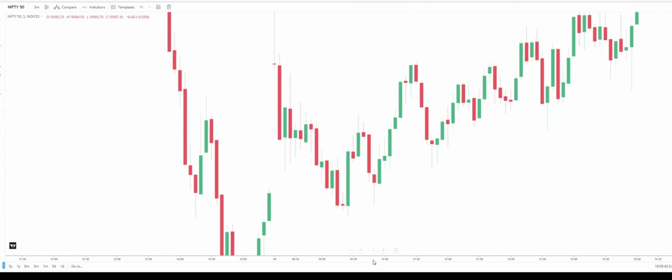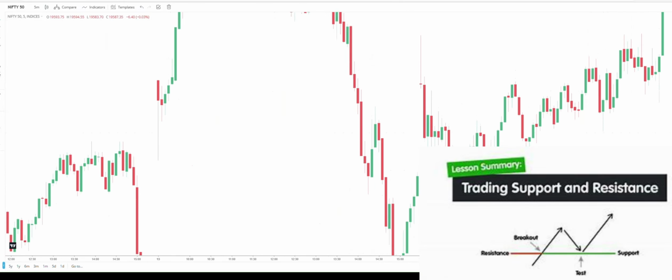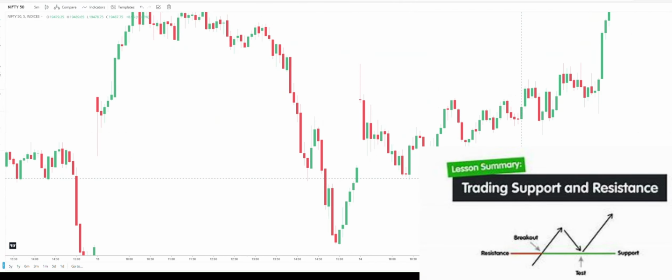What do you mean by support and resistance? Support and resistance are the places where buyers and sellers dominate. When buyers are dominating, that becomes a support. When sellers are dominating, that becomes a resistance. In this chart, let's analyze where the supports are. See, this was the support. This was the support in the graph, right? Here also this was one support, right? This was also one support.